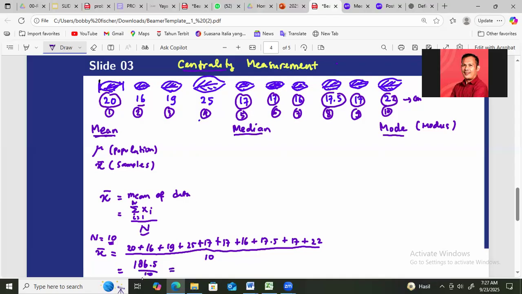Divided by 10, you have 18.65. So this is the mean value of the data.